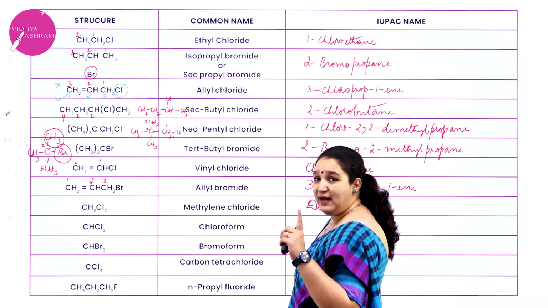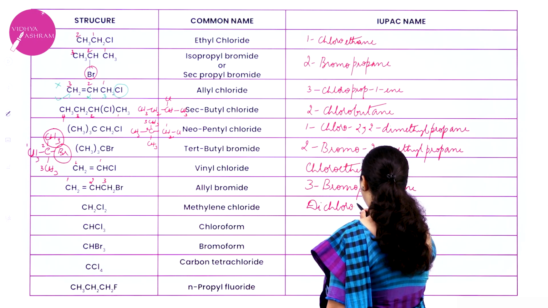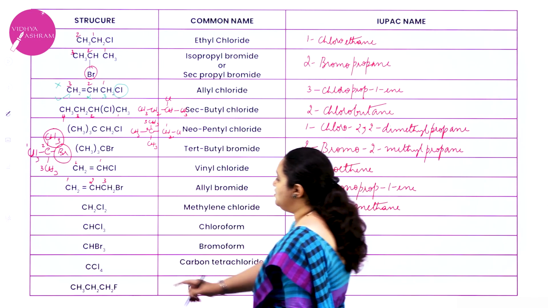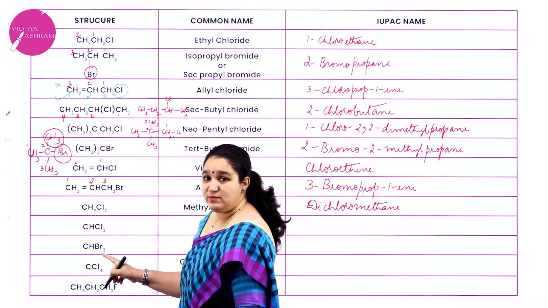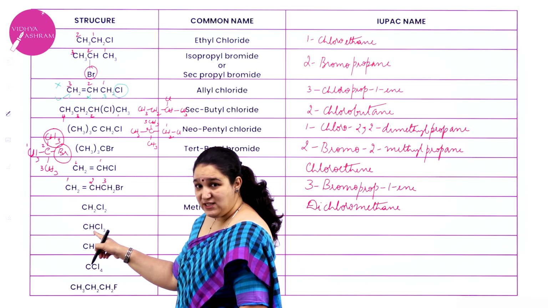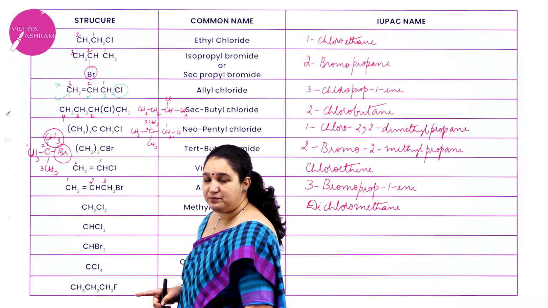Dichloro. 1 carbon atom, hydrocarbon is methane. So it is dichloromethane. So now here one more hydrogen atom is replaced. I have got 3 chlorine groups, which is attached to the same carbon atom and you have only 1 carbon atom.